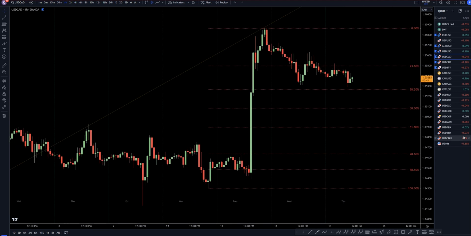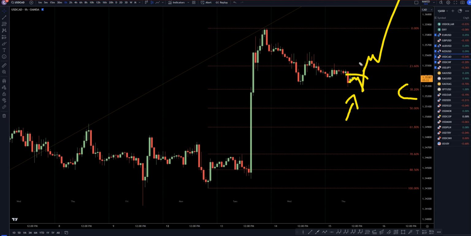Taking it down to the 1 hour time frame. Now we do have a decent amount of news coming out today, so I do think that the dollar possibly could make its move today. If we do get a nice Fibonacci bounce, a nice impulsive engulfing move to the upside, a nice break of structure, that's exactly what I would be looking for as my next long opportunity for the continuation of the uptrend.